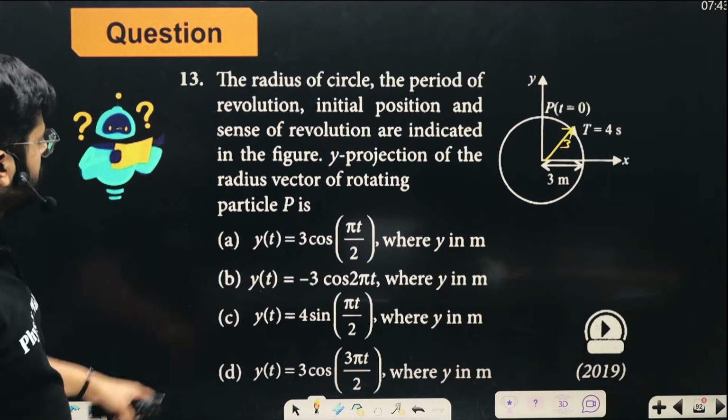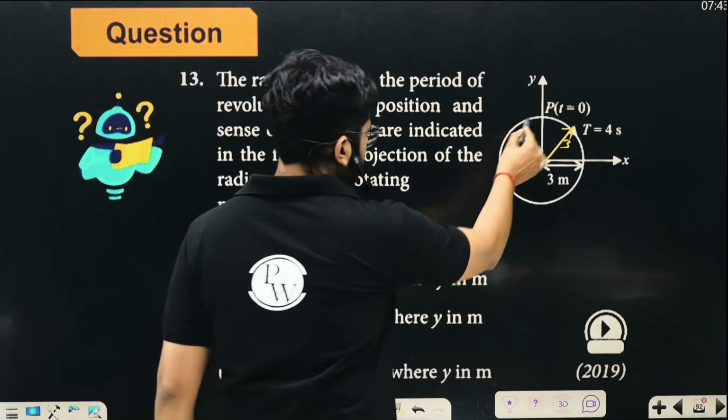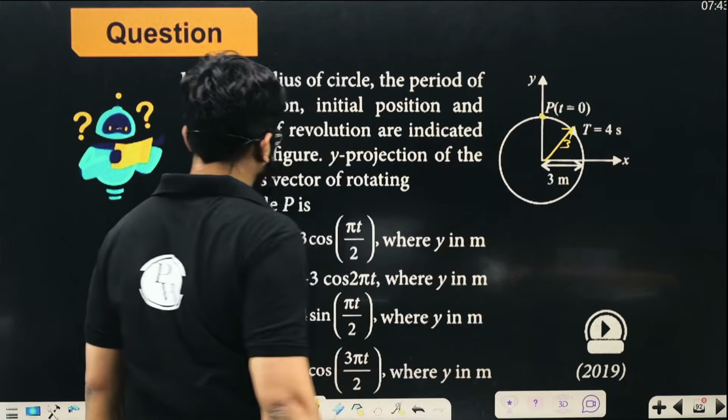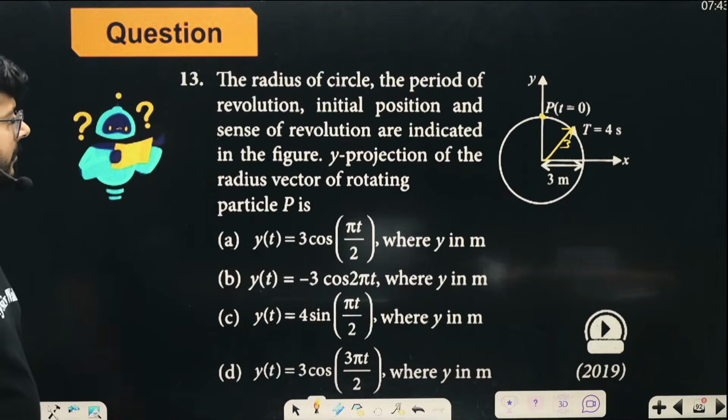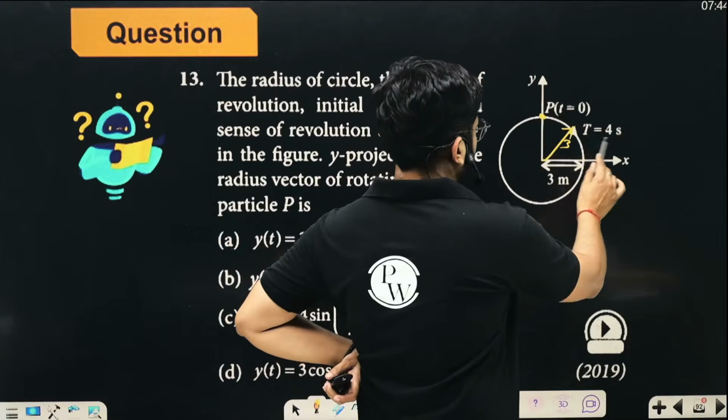All right. So the rotating particle P is over here. So the Y projection will be the entire thing. All right. So the Y projection will come out to be this thing, right? Which is coming from the extreme position at t equals 0. Okay. No worries about that. T equals 4 seconds is the time period for this thing.